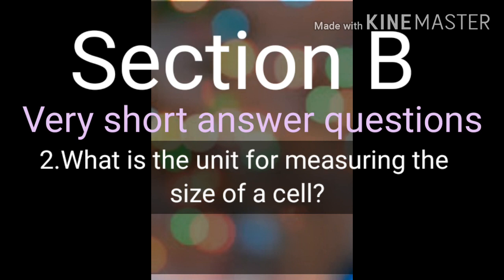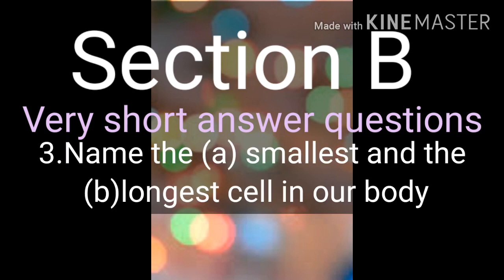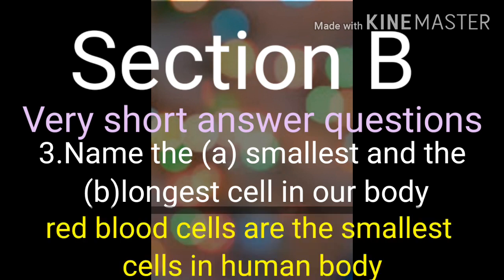Now the second question. What is the unit for measuring the size of a cell? So, the unit for measuring the size of a cell is micron. MICRON. Now coming to the next question. Name the smallest and the longest cell in our body. That means in human body we have to give the names of smallest and the longest cell.